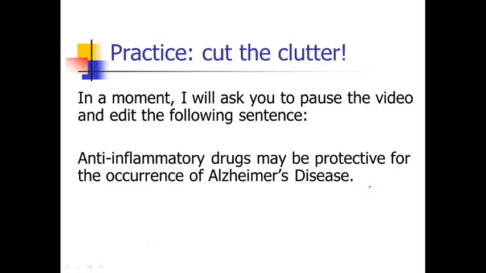Great, so when I edited this sentence, I read it through and I said, anti-inflammatory drugs may be protective for the occurrence of. I found that part to be quite wordy. So rather than be protective for, how about just may protect against? And then we don't really need the occurrence of. We may protect against Alzheimer's disease, right? We don't need the occurrence of. So anti-inflammatory drugs may protect against Alzheimer's disease.